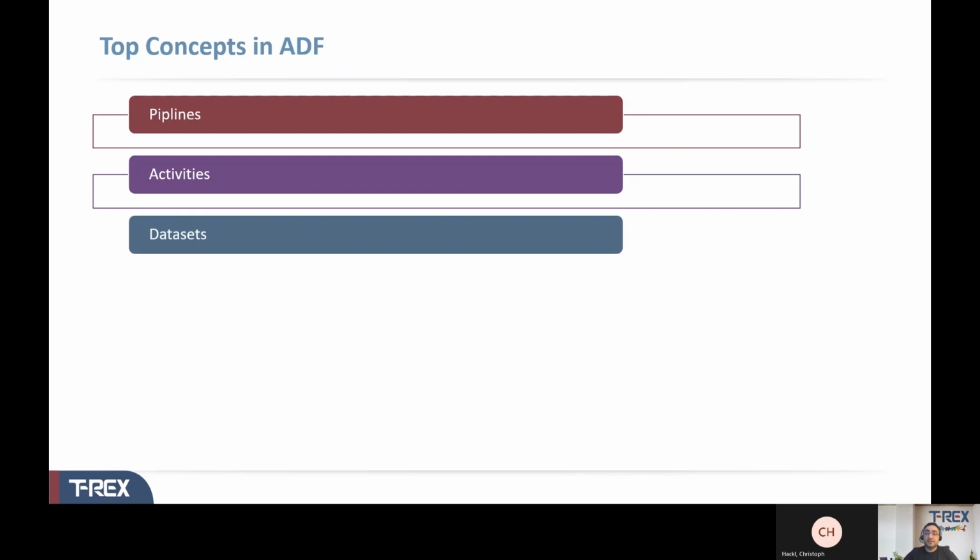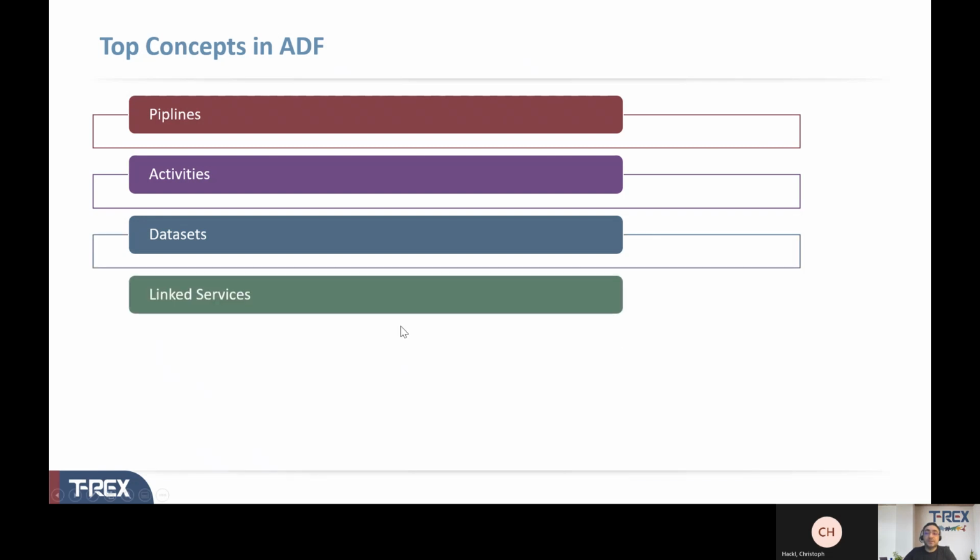And then datasets. Datasets represent data structures within data stores, which simply point to or reference the data you want to use in your activities as inputs or outputs.